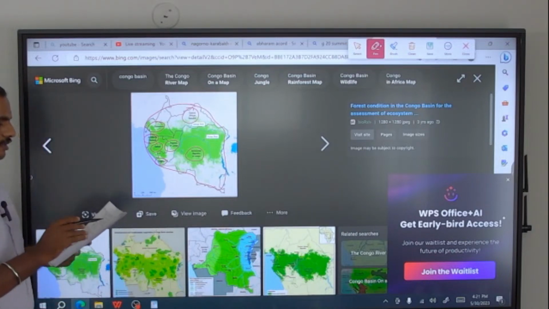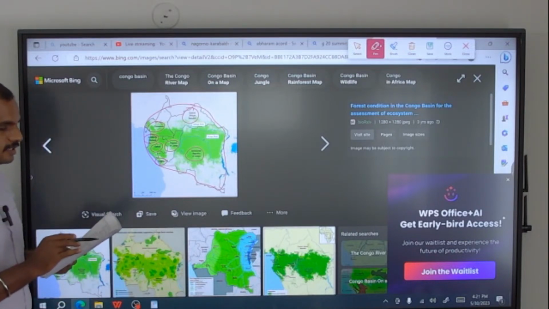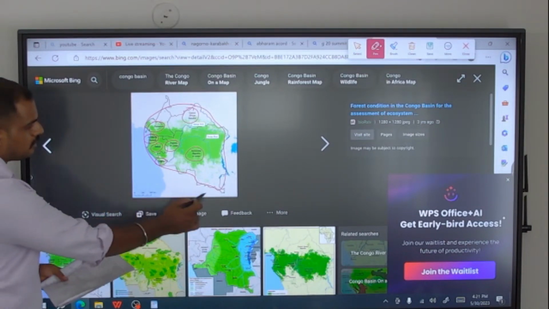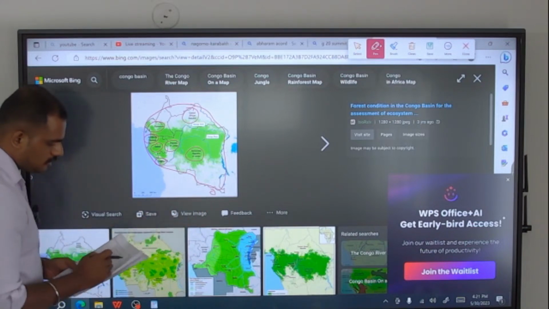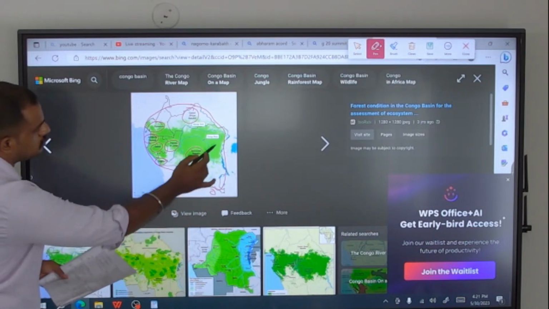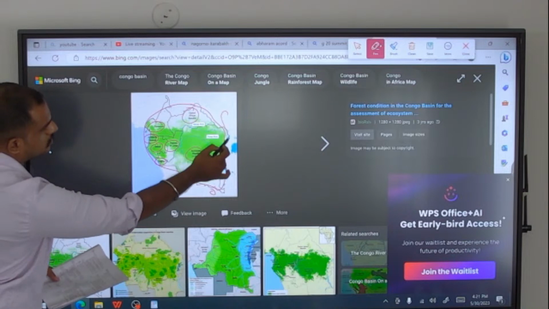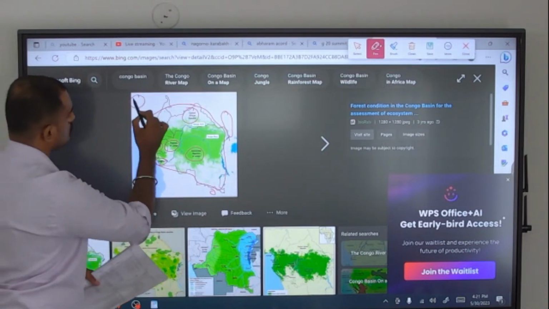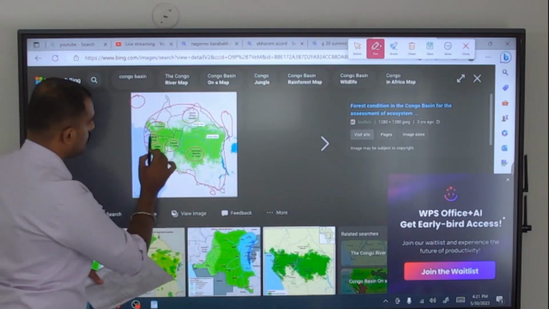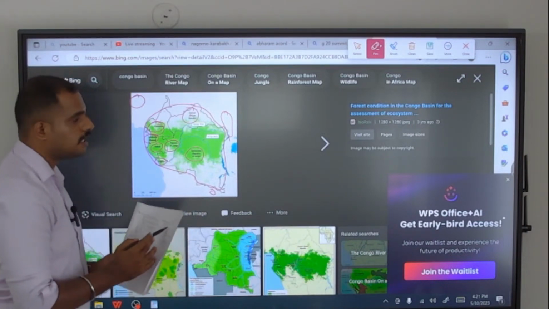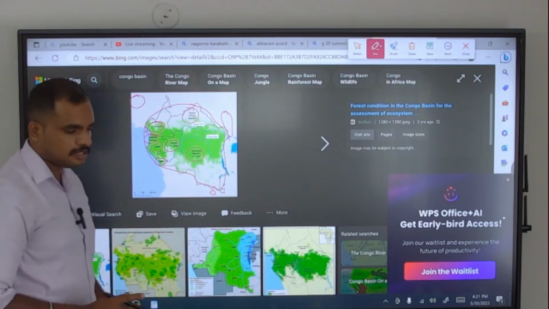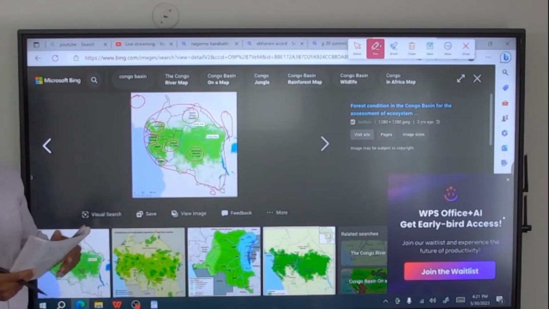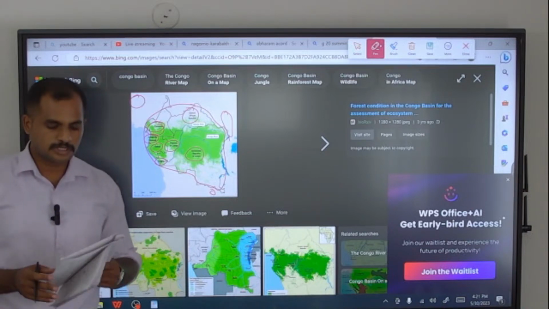They have given four countries here. Uganda will not come here, it will come in another region. South Sudan will not come here either, it comes in this region. Nigeria comes here. Cameroon is the only country from the list given which comes under the Congo basin. So the option is option A.